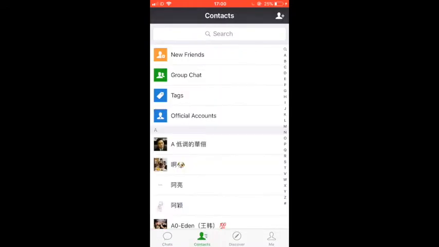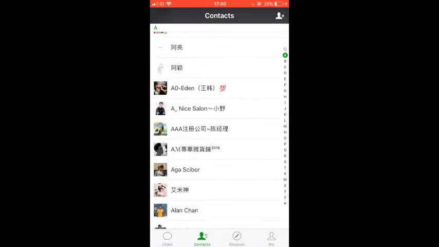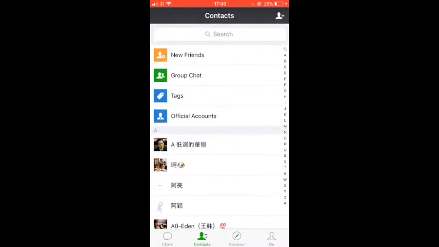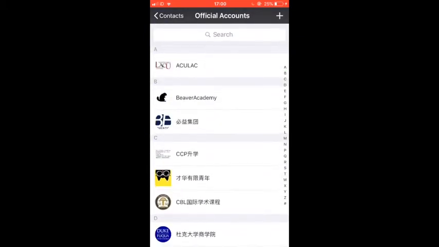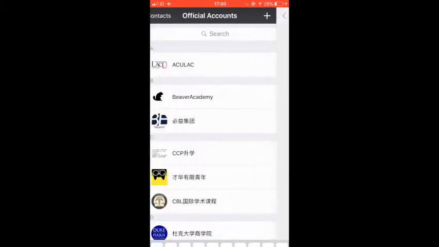In Contacts, you will see a list of people you've added on WeChat and also a list of official accounts that you follow on WeChat. You can click on the plus icon in the top right corner to add new ones.